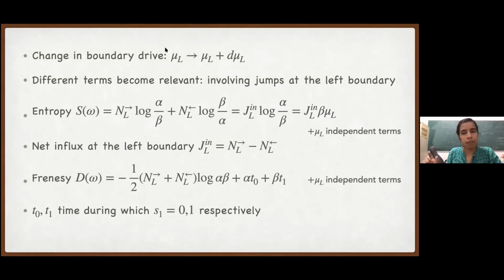And even with local detail balance, alpha over beta is giving mu L, and gamma over delta is giving mu R. But because these two chemical potentials are different, even though there is local detail balance at the two boundaries, there is still a current flowing, because the whole system is not in detail balance, just local.